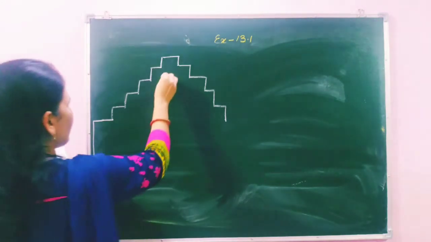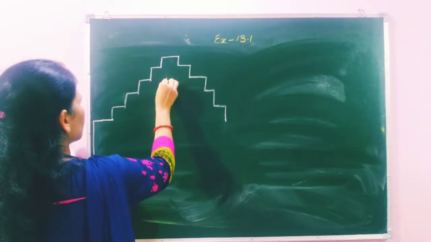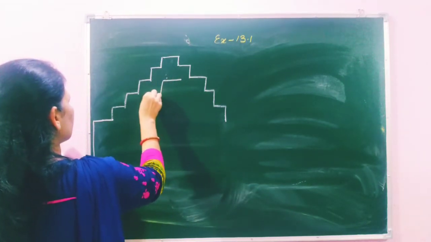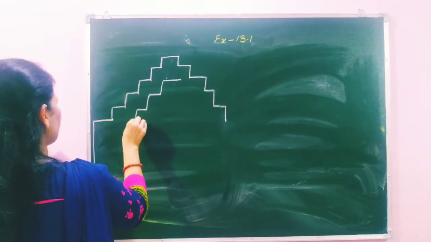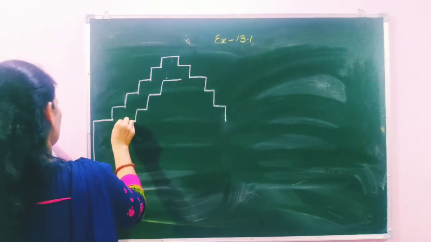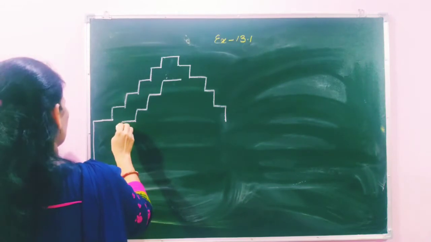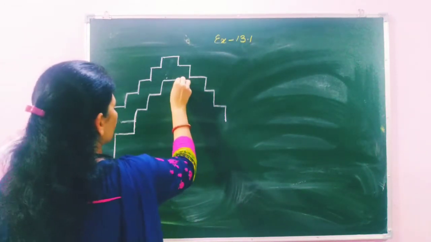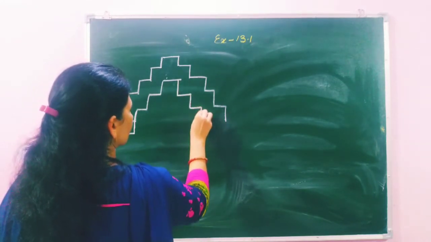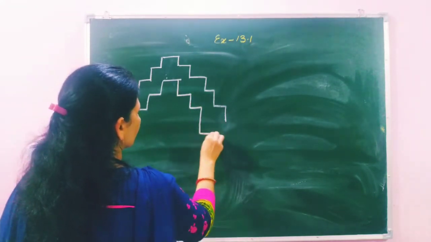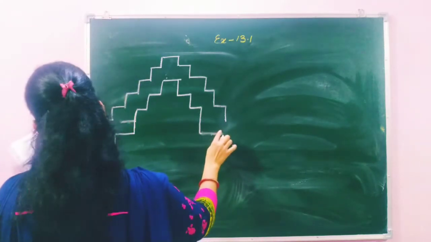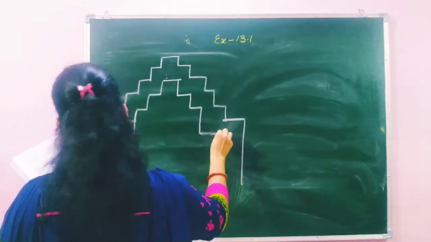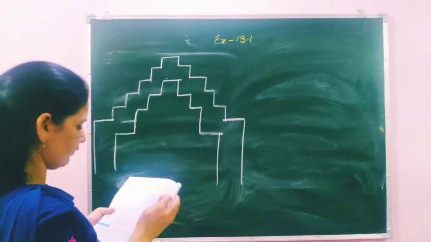So students, in this question they have given the blocks like this. In this way they have given, and they have given the 1 block.